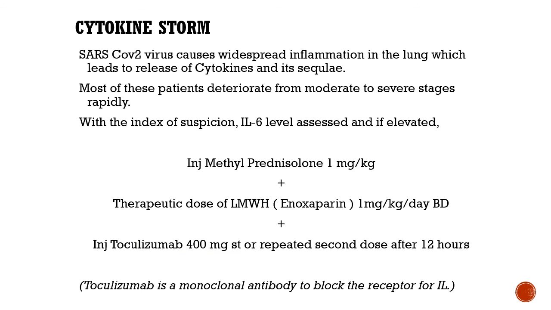Now, a lot has been talked about cytokine storm. So that is being seen in SARS-CoV-2 infection. So there is widespread inflammation in the lungs, which leads to release of cytokines and its sequelae. So most of these patients deteriorate from moderate to severe stage very rapidly. So with an index of suspicion, interleukin 6 levels can be assessed, and if elevated, we can start with MPS, that is methylprednisolone, along with low molecular weight heparin and some drugs like tocilizumab, which has shown promising results. Okay, it's a monoclonal antibody to block the receptors for interleukin.